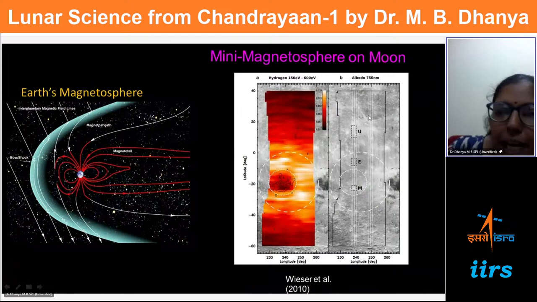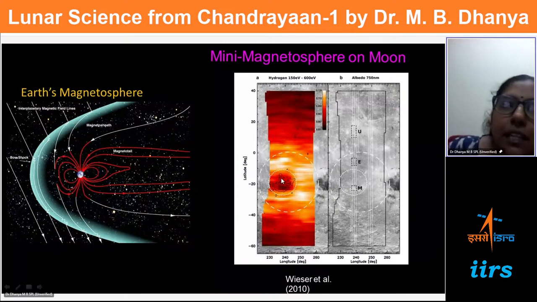The right side is basically an albedo map, and if you concentrate on this map, at the center there are two circles. The center is the center of the magnetic anomaly region, and this is the surrounding region. We can see that there is ENA. This color is indicating the ENA. It is related to the ENA flux, energetic neutral hydrogen atoms coming out. Whenever there is a magnetic field, this neutral hydrogen atom flux is reduced.